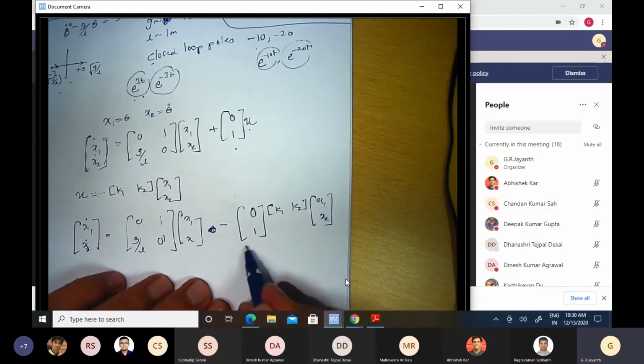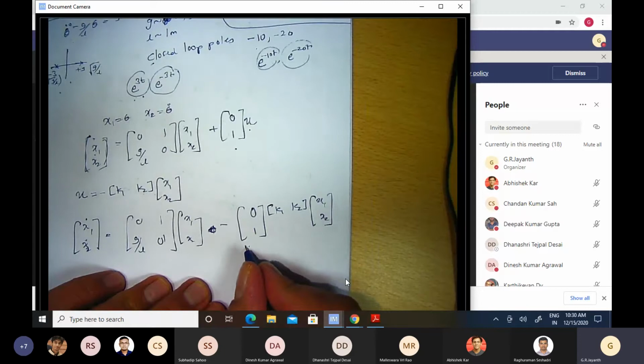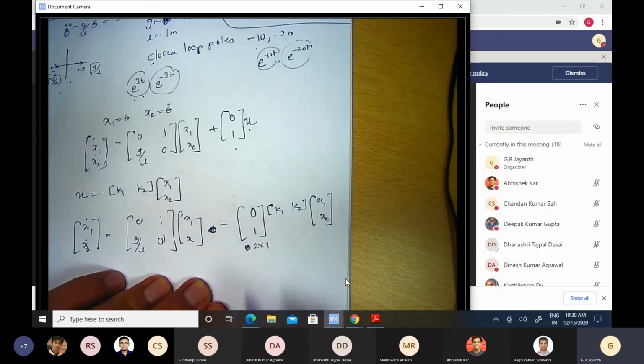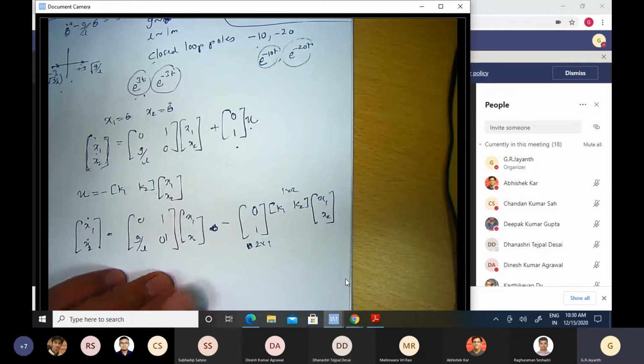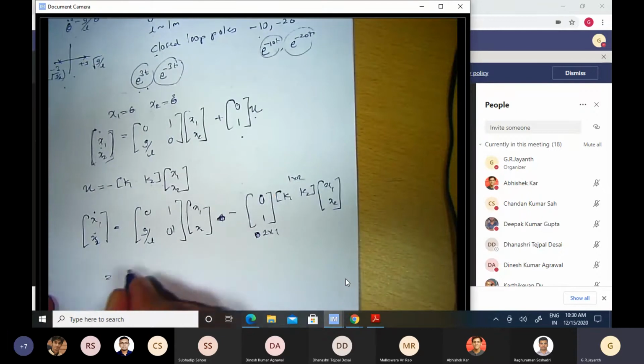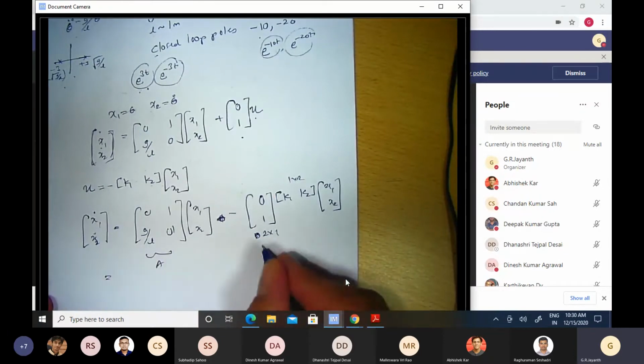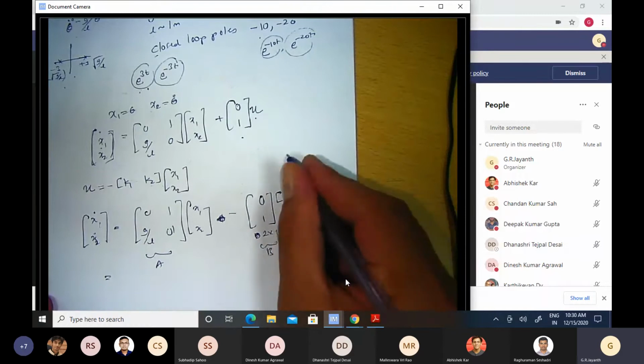This is a 2 by 1 vector, and that's a 1 by 2 vector, so when I multiply them, I get a 2 by 2 matrix. This is the A matrix, this is the B vector, and that's the K vector.